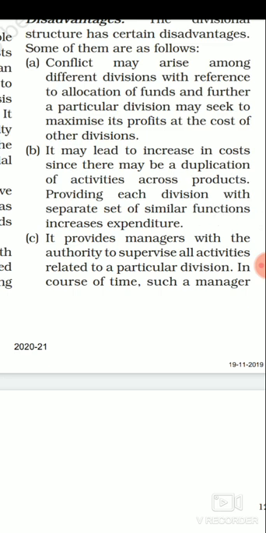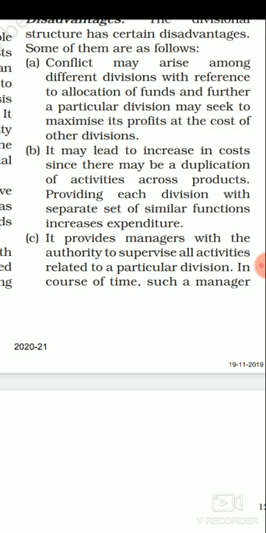Because what is happening here, inside every division unit we have to make a separate functional structure, we have to follow a separate functional structure. So this is creating a duplication of work also. Same production work that you are doing, but because the product variety is different, a separate production department is there for cosmetic production, a separate production department is there for producing the garment work, separate is there for footwear, separate is there for skin care, same with marketing and other things also. So what is happening, duplication is happening here in divisional structure.